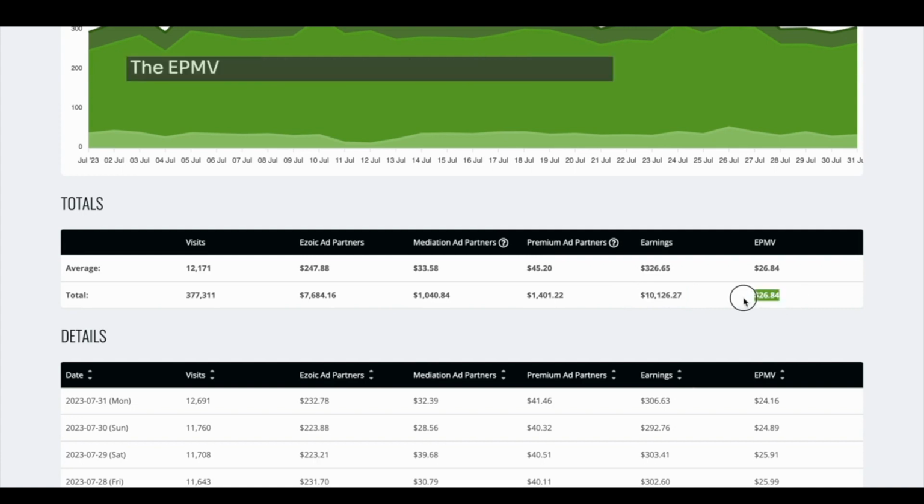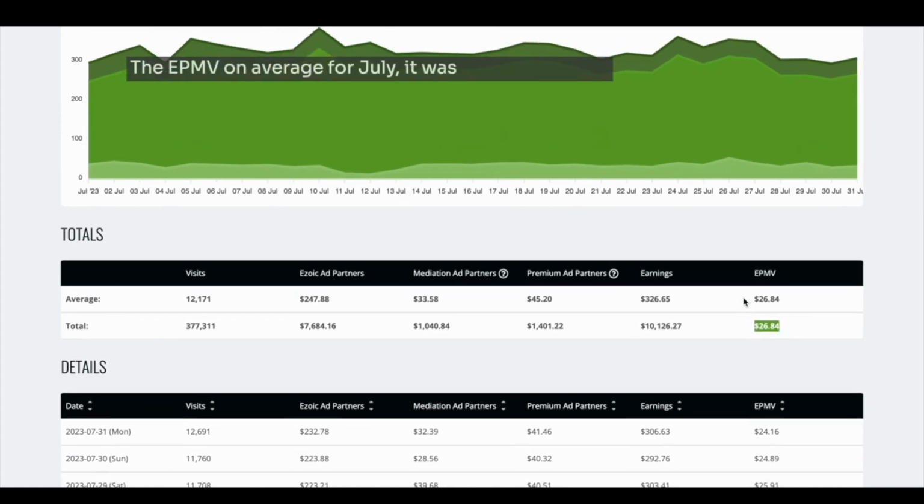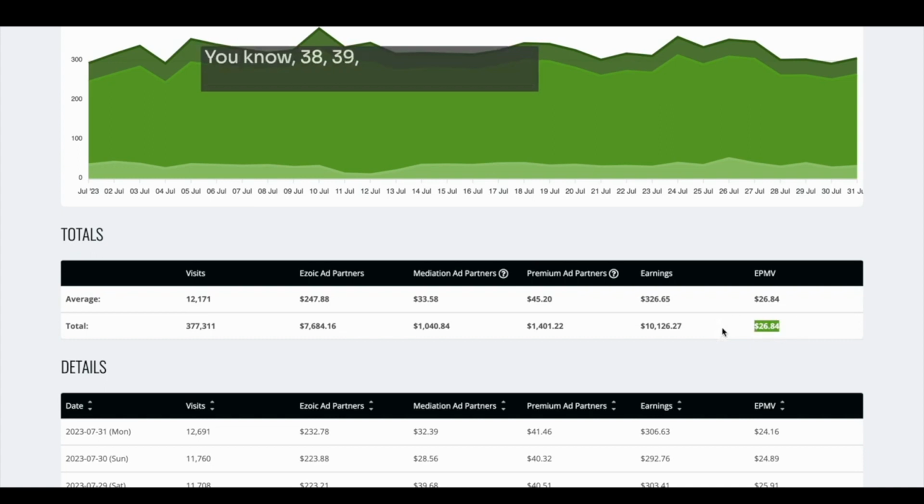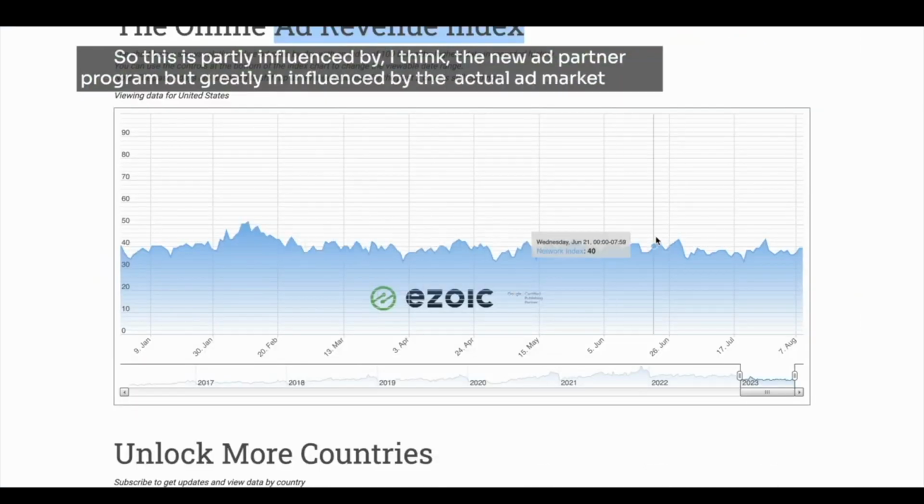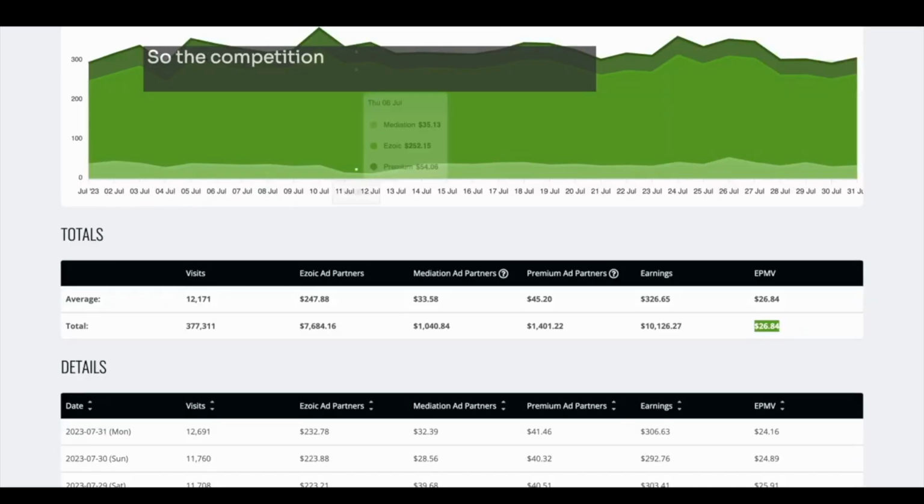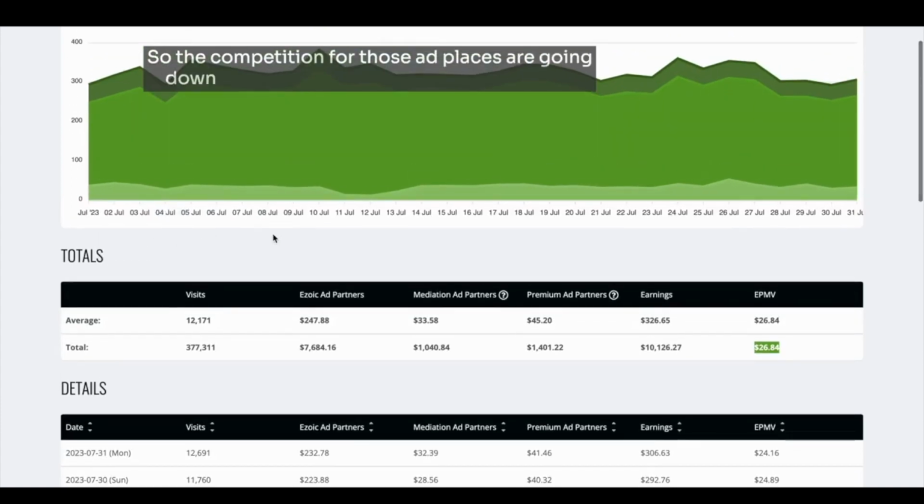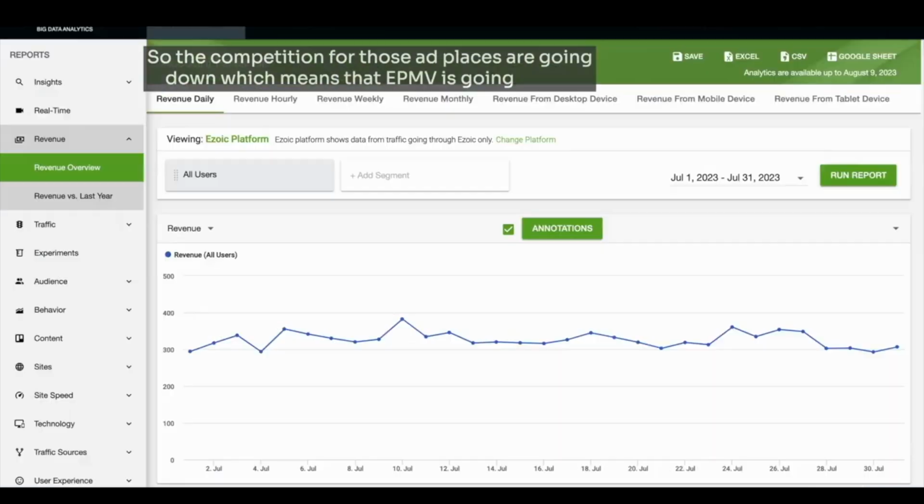But look at the EPMVs. EPMV on average for July was $26, almost $27. I've had this as an easy $38, $39, $40 on average for the entire site for an EPMV figure. So this is partly influenced by, I think, the new ad partner program, but greatly influenced by the actual ad market itself. So the competition for those ad places is going down, which means our EPMV is going down.